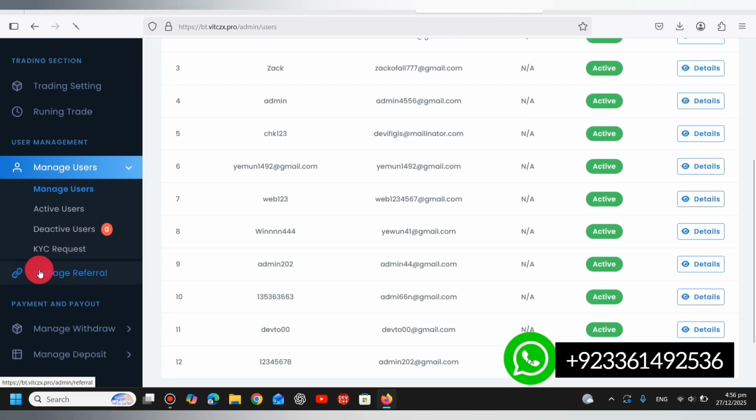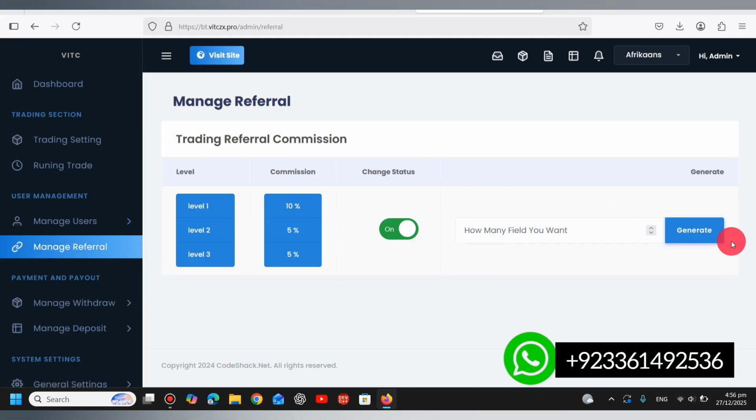And here are the manage referrals section. So you can generate the number of referrals. The website contains 3% level commission, so you can generate the number of levels according to you.